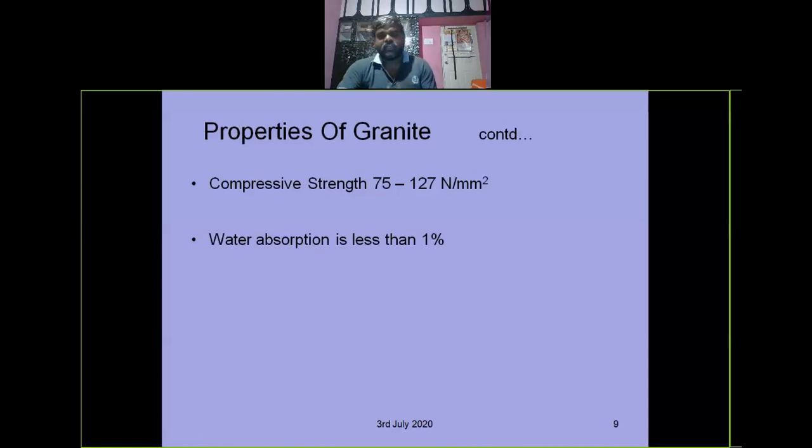It is solid in nature, not a porous material, so water absorption is less than 1%. In the characteristics of a good stone, the stone should not absorb more than 5% of water, right? It should resist large thrust and take high polish. Resisting large thrust means it can resist any impact loads, right?